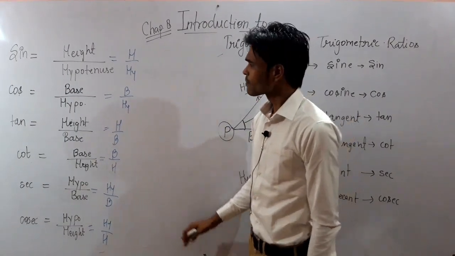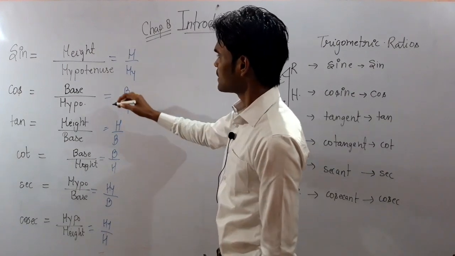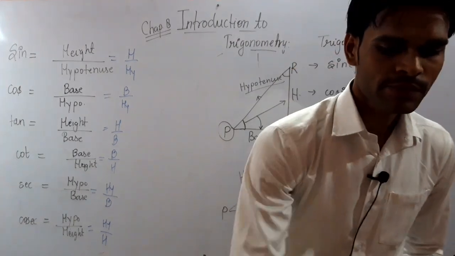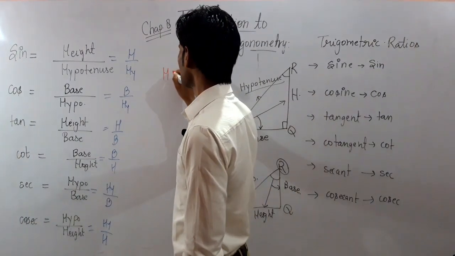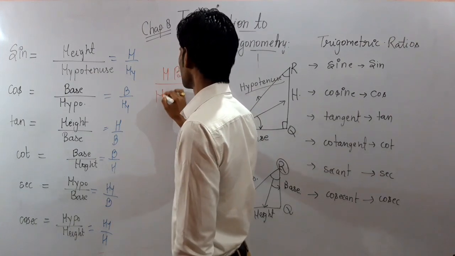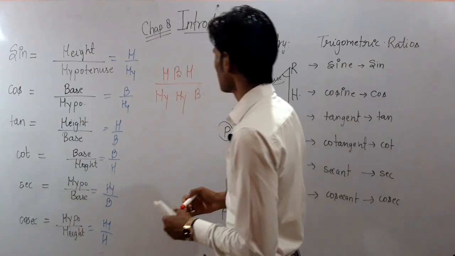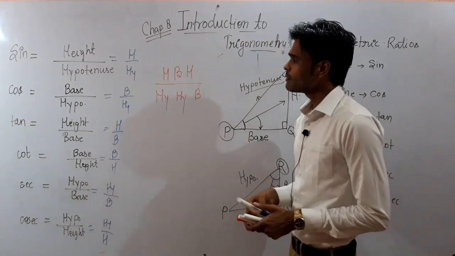Is that clear? So here I am telling you a trick on how to learn it: H B H upon H Y and B. I have given you a trick on how it will be related.